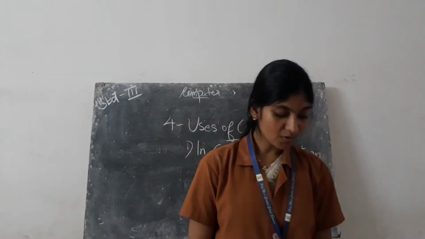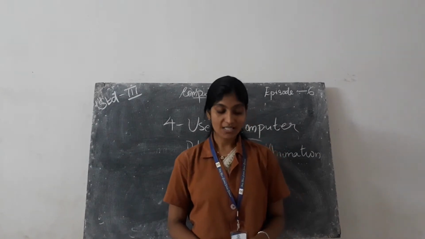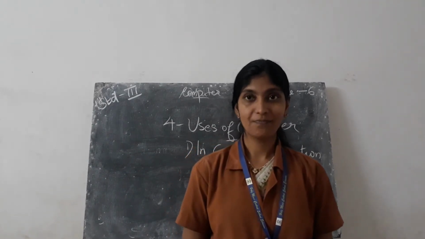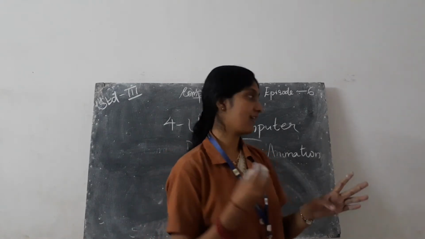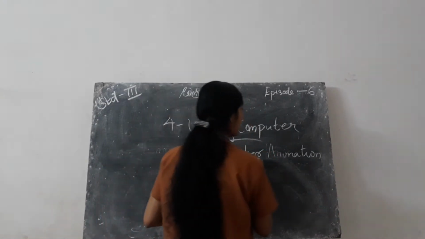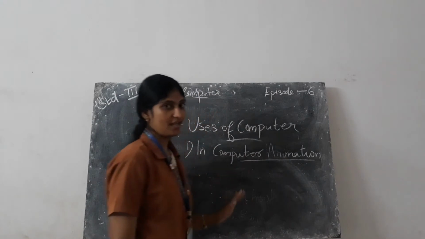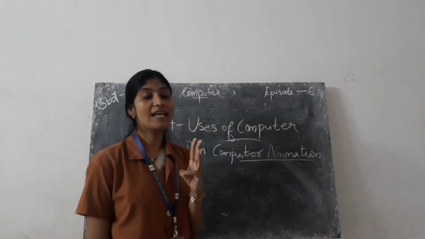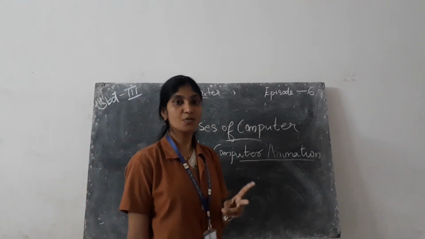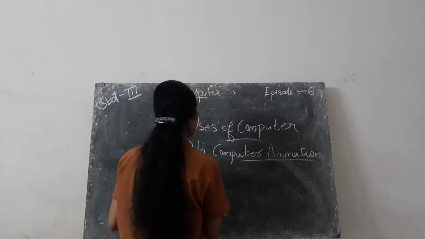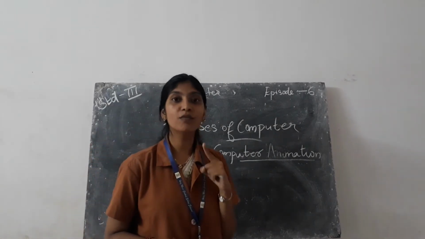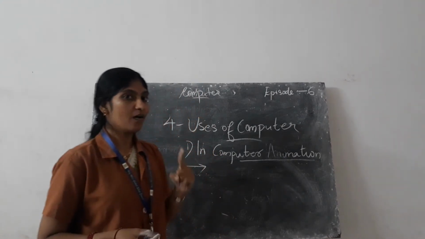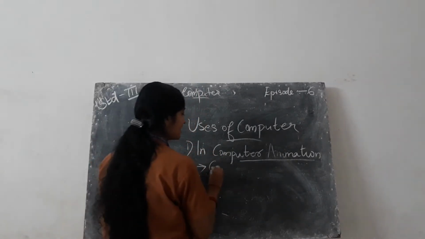Examples: Paint, CorelDRAW, Illustrator. So the first one is computer animation. Examples: games, animated cartoons, etc. These are done with the help of computer.